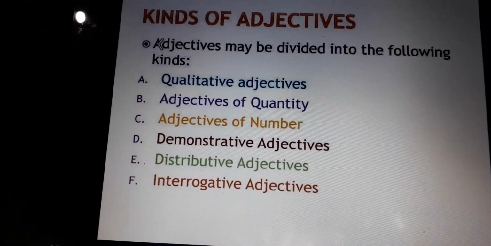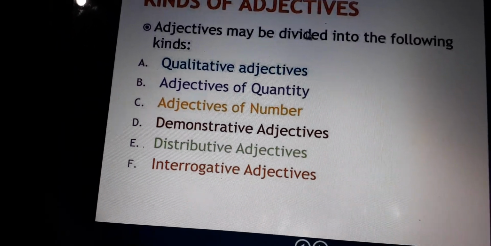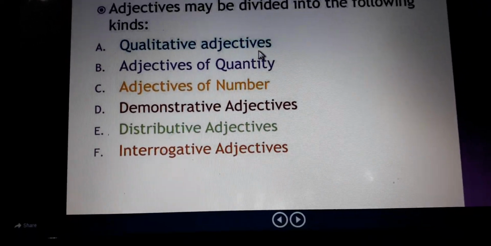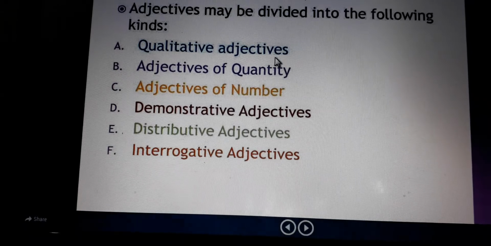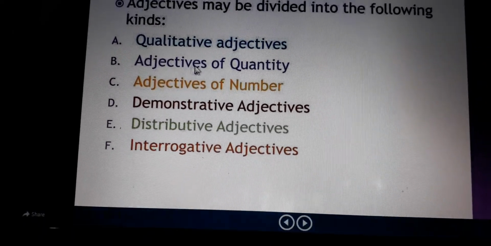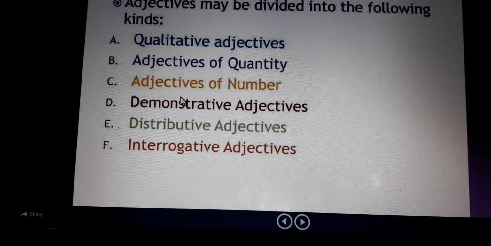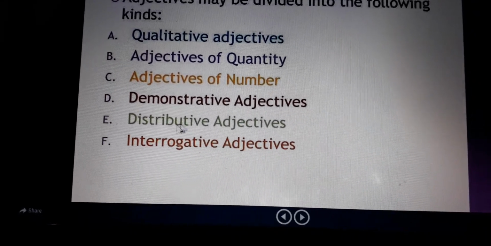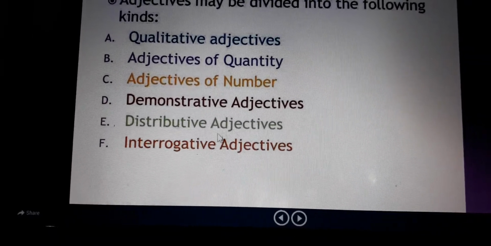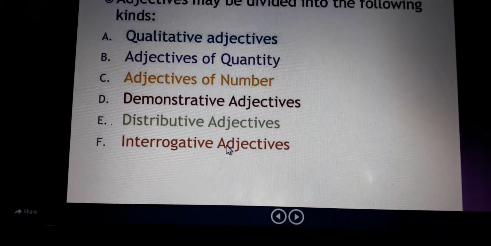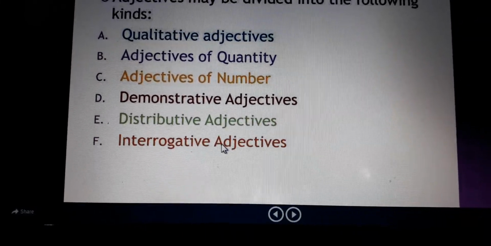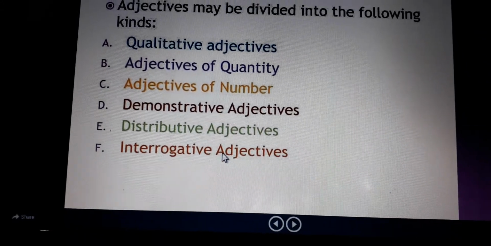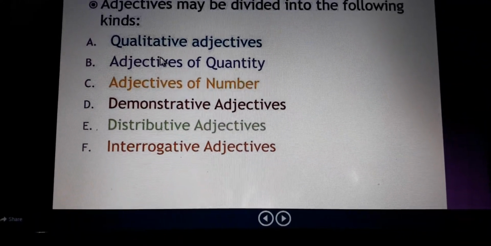Yes. So the kinds of adjectives are divided into the following categories. Number one is qualitative adjective, that is, adjective of quality, right? Second is adjective of quantity. Third is adjective of number. Fourth is demonstrative adjective. Fifth is distributive adjective. Sixth is interrogative adjective. Seventh is possessive adjective. And eighth is proper adjective. Okay, so let's start one by one.